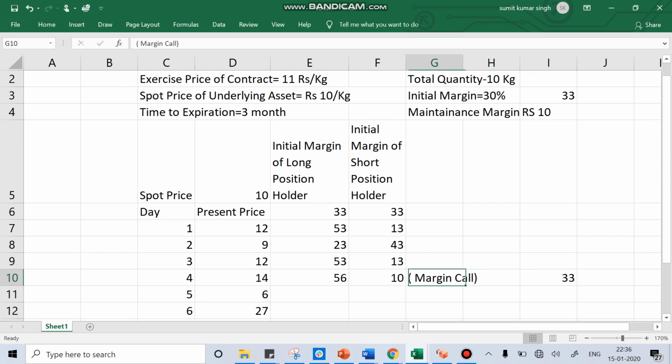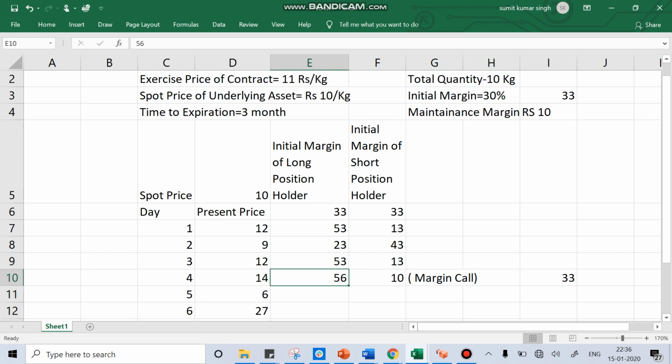In case the short position holder does not deposit the money, then at that moment the trade will be seized. What will happen then? The long position holder's account goes from 33 rupees to 56 rupees, so he gets a gain of 23 rupees, while the short position holder's account goes from 33 to 10 rupees, a loss of 23 rupees.